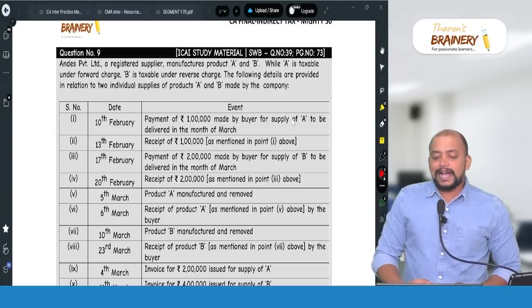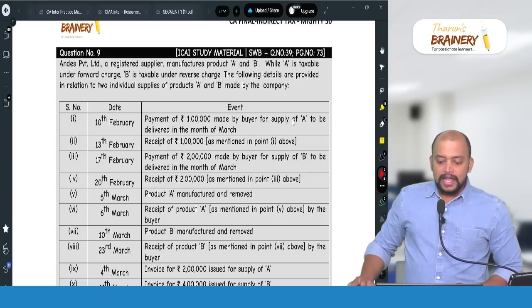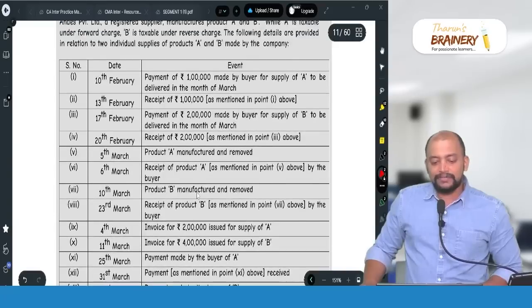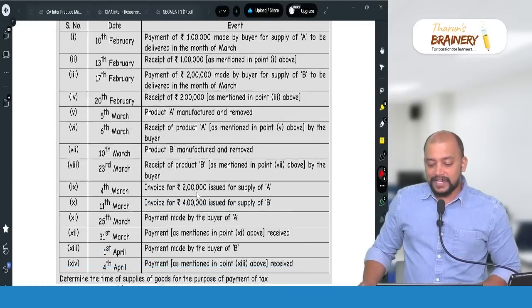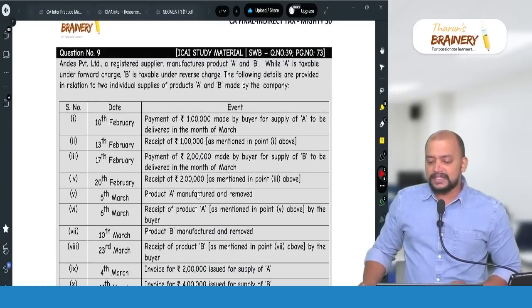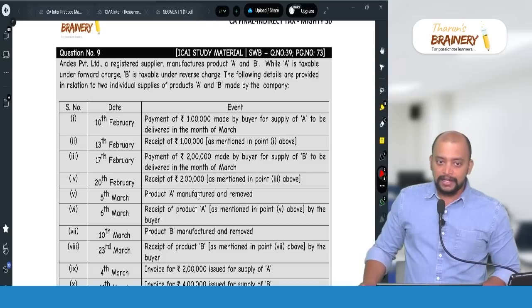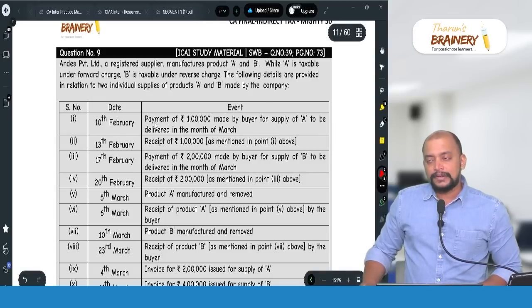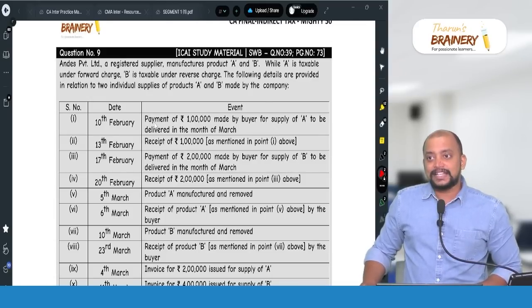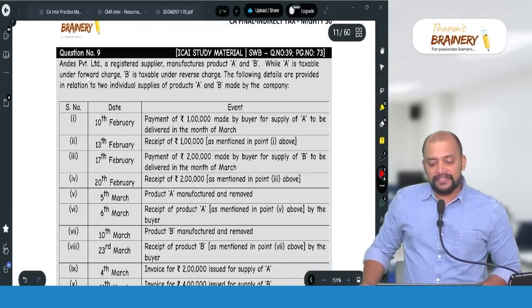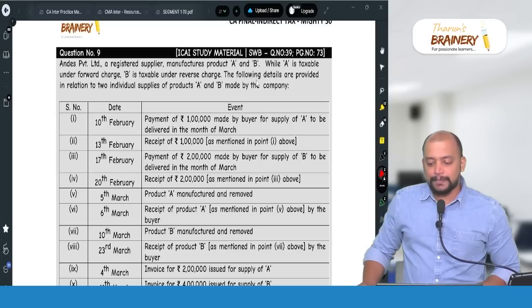This is a study material question, and by seeing this question itself, you feel like a lot of data is given. But it's a very simple question. Data is only big. Sometimes, we should not see the data, rather we should stick to the provision. Now, first look into the paragraph. In the first paragraph, you will understand what you need to determine. Andes Private Limited, a registered supplier, manufactures product A and B. Products means goods. While A is taxable under forward charge.